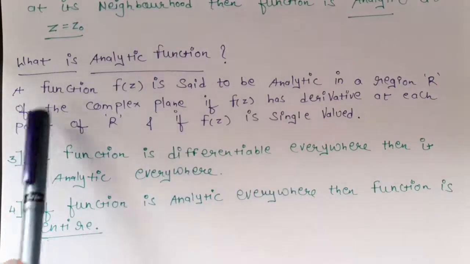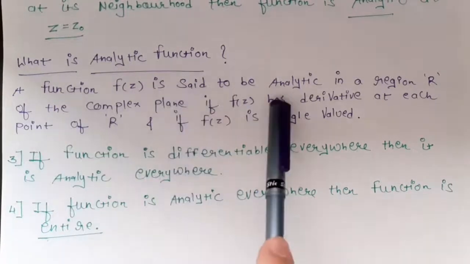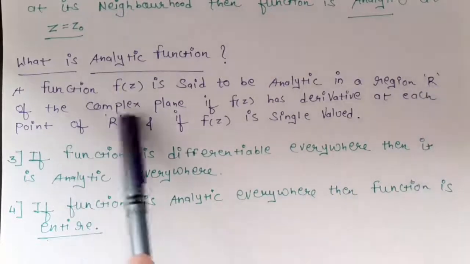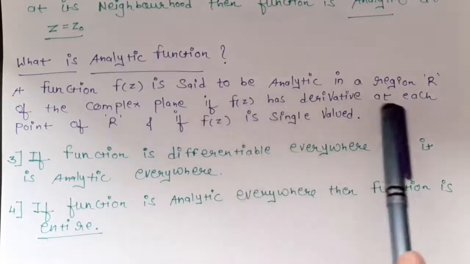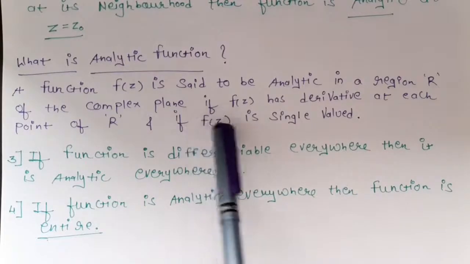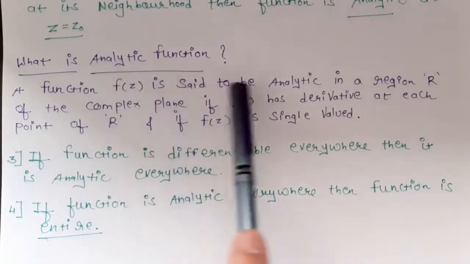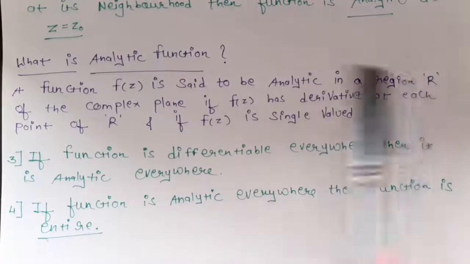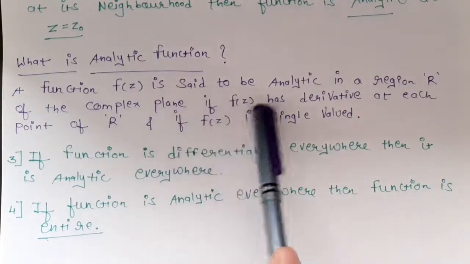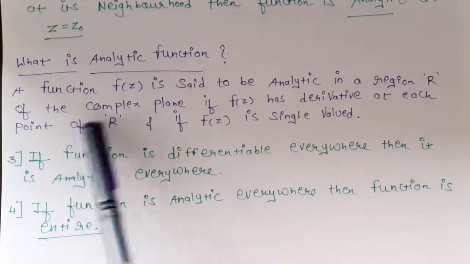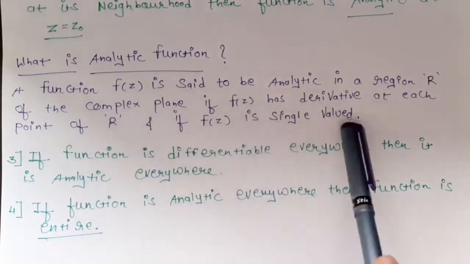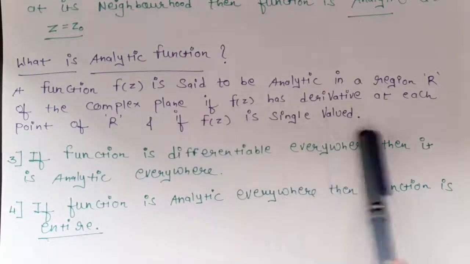A function f of z is said to be analytic in a region R of the complex plane if f of z has a derivative at each point of R and if f of z is a single valued function. I will repeat, a function f of z is said to be analytic in a region R of the complex plane if f of z has a derivative at each point of R and if f of z is a single valued function.